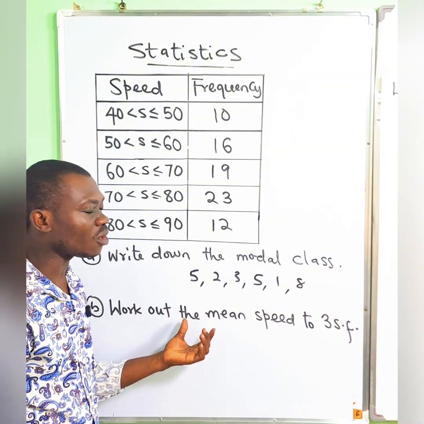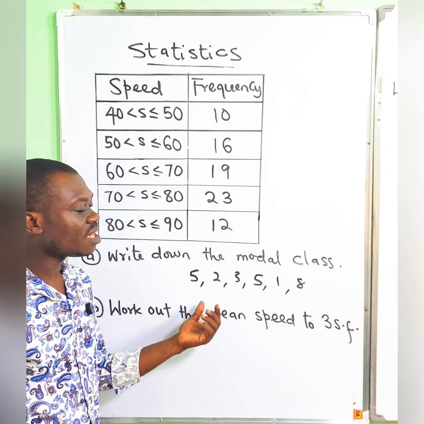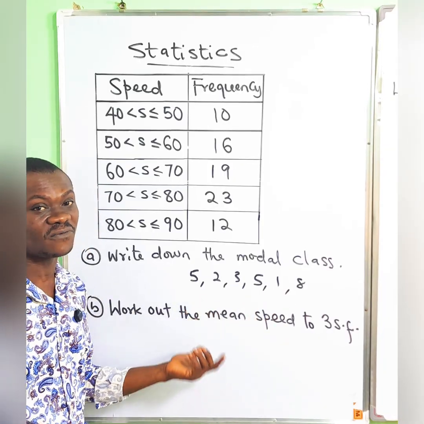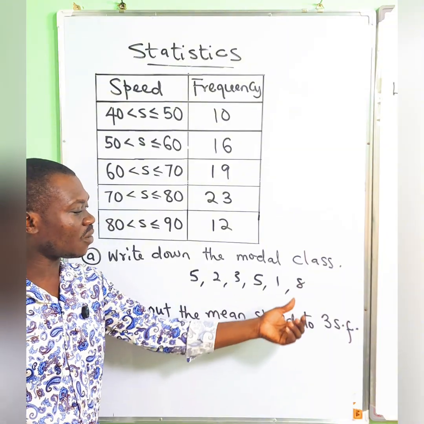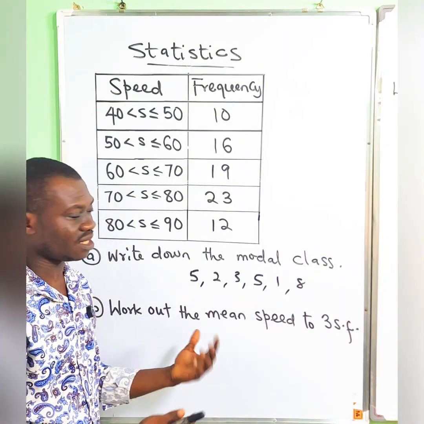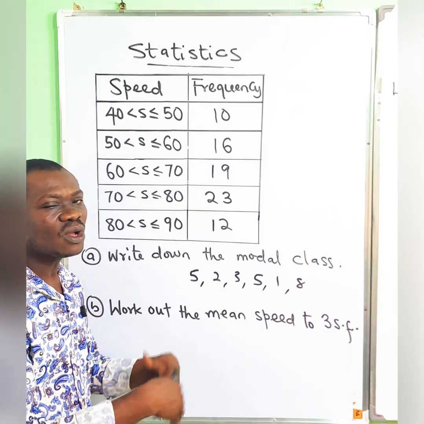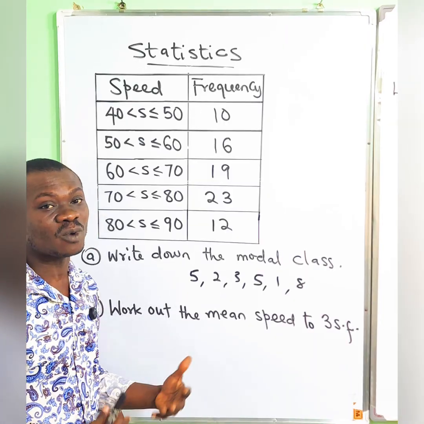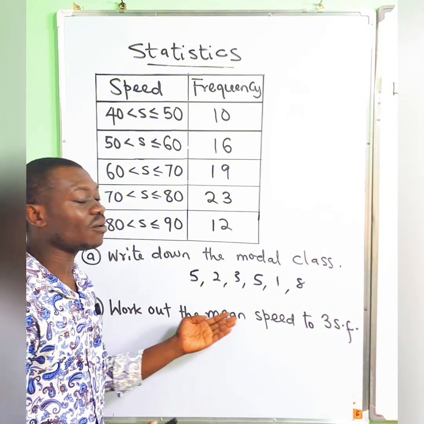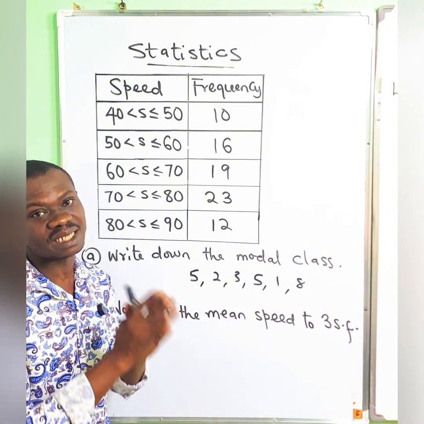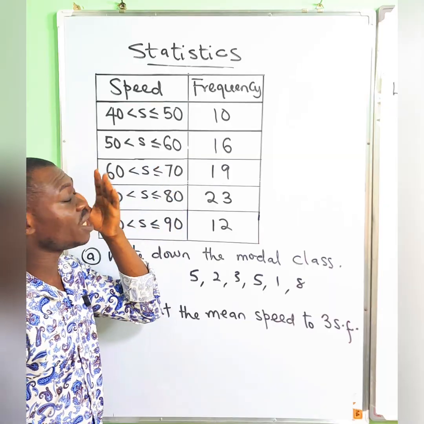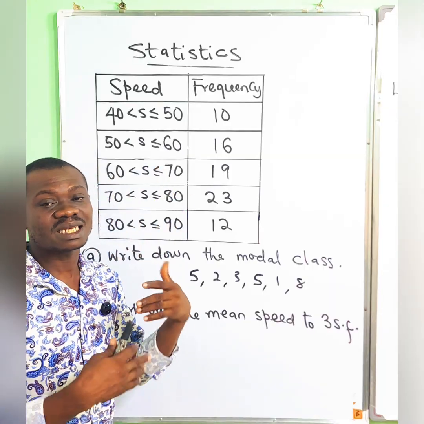And how about the mode? The mode is the one with the highest frequency, that's the highest occurrence. Like here, the mode is 5, because all other numbers occurred just once, only 5 occurred twice in the data. So all of this is what we mean when we're talking about the statistical averages for the ungrouped data.